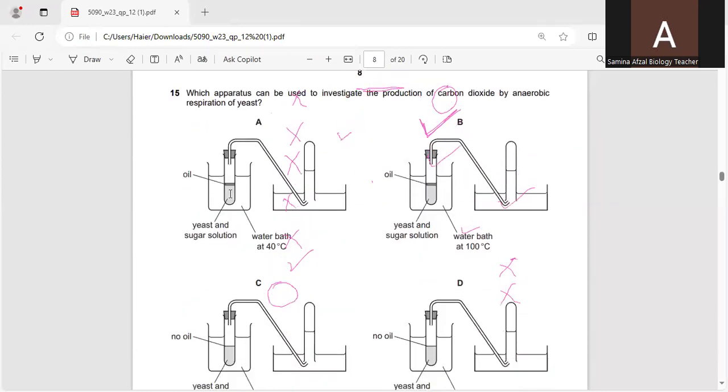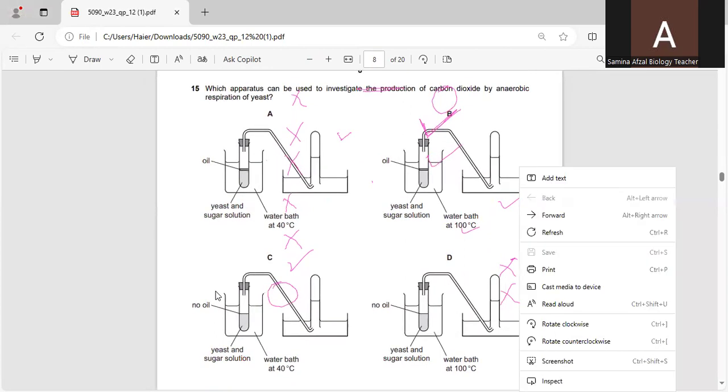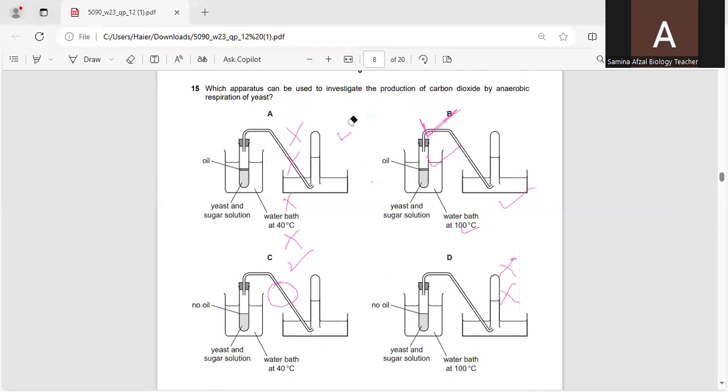Now I would like to move towards question number 15. Question number 15 is, which apparatus can be used to investigate the production of carbon dioxide by anaerobic respiration of yeast? Okay, moving to option A, carbon dioxide by anaerobic respiration of yeast.